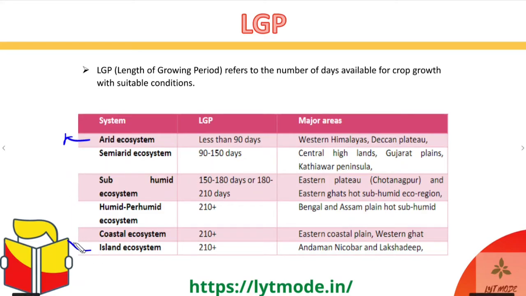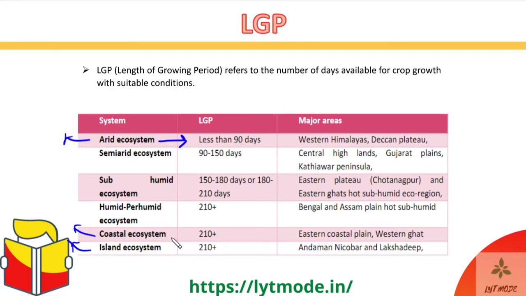Then there are island ecosystems, coastal ecosystems, basically coastal areas where there is a lot of humidity and a lot of rainfall as well. Island ecosystems like the Andaman and Nicobar Islands, the Lakshadweep Islands. So there are different types of ecosystems, and for every ecosystem, the number of days available for plants to grow would be different. For example, in the Thar Desert, there are very few days ideal for crops to grow, less than 90 days in a year.